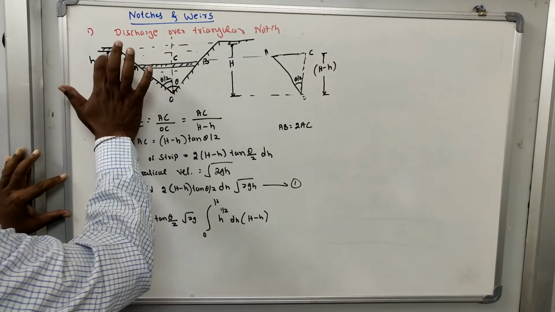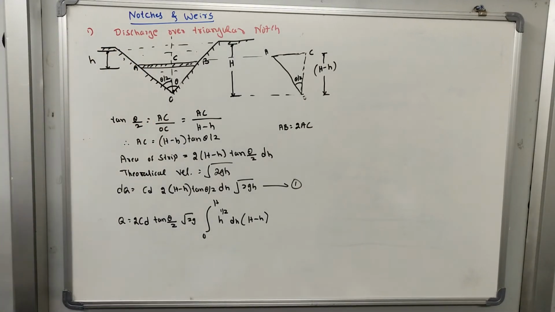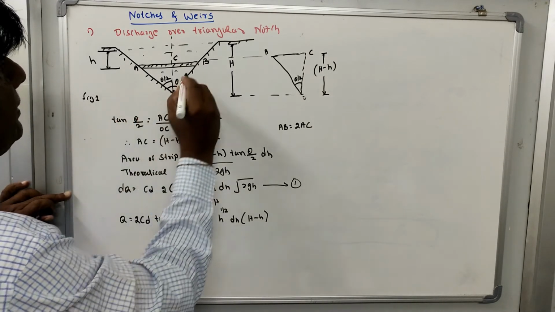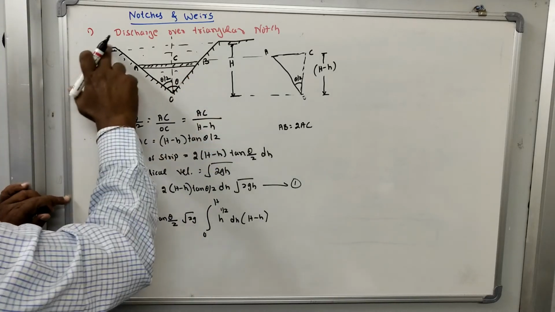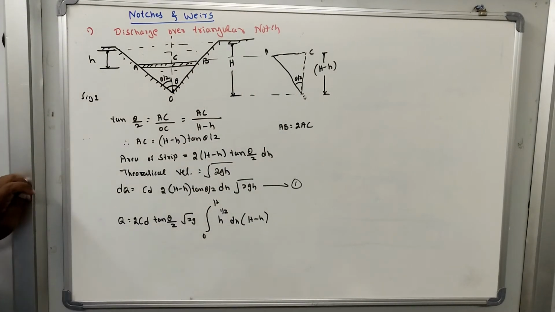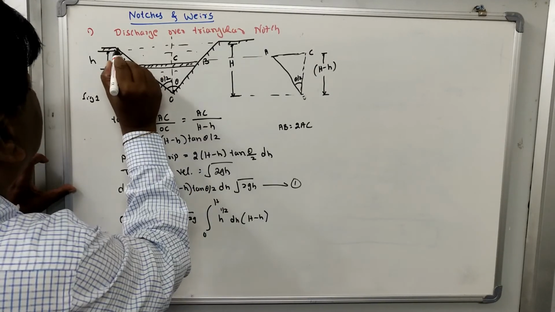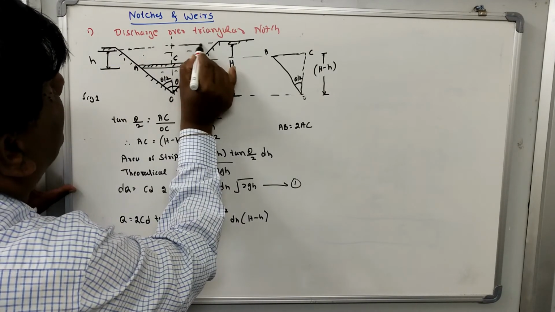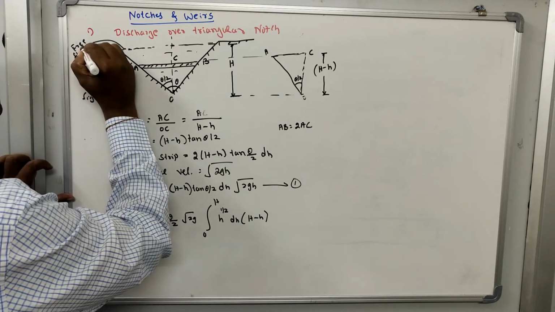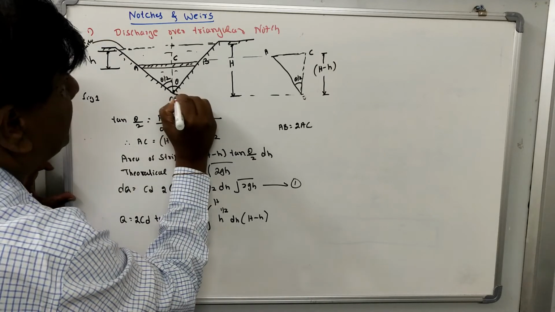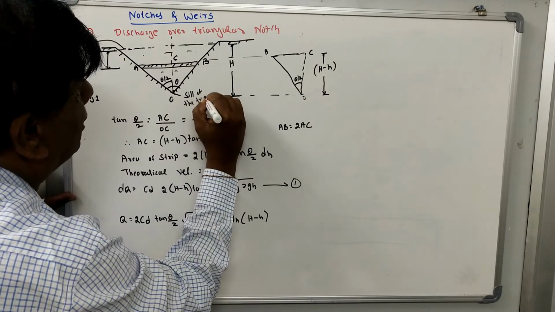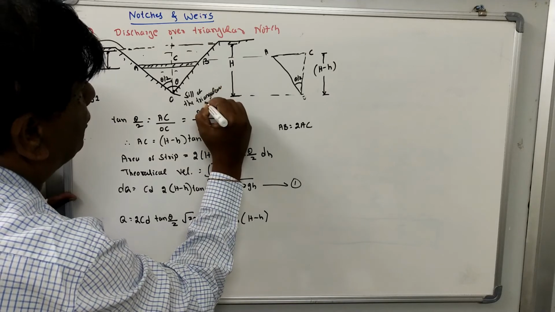Let us refer to figure 1. This is the triangular notch, because the shape of this notch is triangular. This is the free surface, the free flow surface, and this is the sill of the triangular notch.